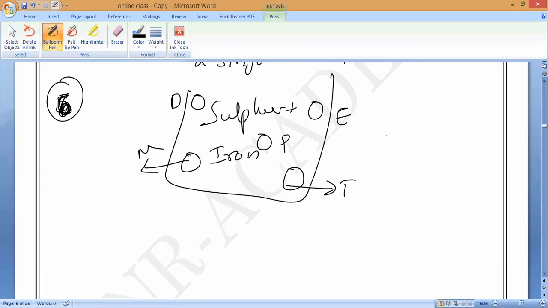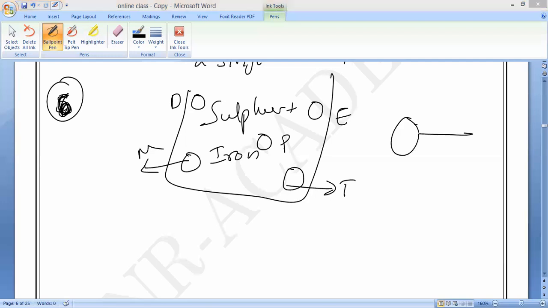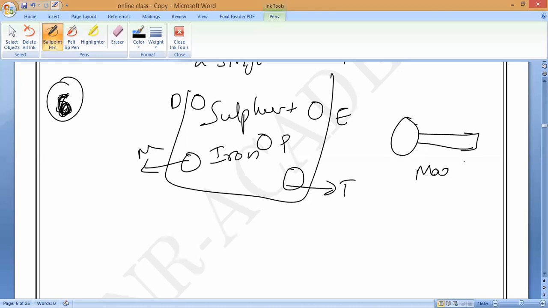Now I am seeing with a magnifying glass. What is that glass? Magnifying glass. Now you tell me, is it always the same number of iron and sulfur particles in all the samples?